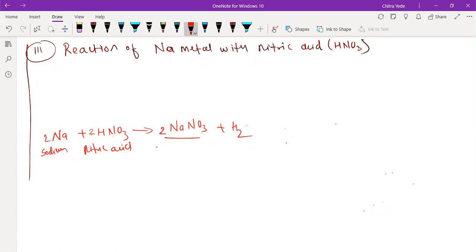It is sodium nitrate and hydrogen gas. Here we have to represent that arrow also. So the description of the reaction will be: when sodium metal reacts with nitric acid, it gives sodium nitrate, and